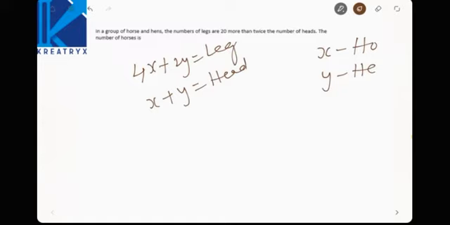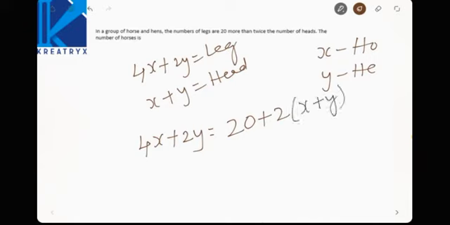Now what is the given thing in the question? Number of legs, 4x plus 2y, is equal to 20 more than twice the number of heads. Twice the number of heads means 2 into (x plus y). Now simplify this.